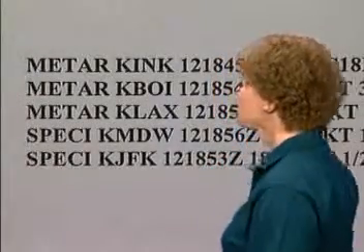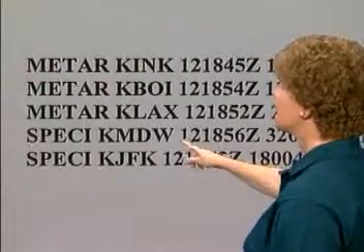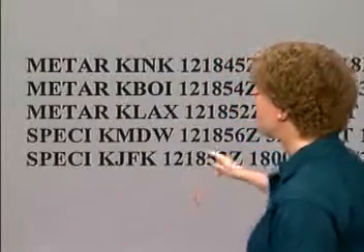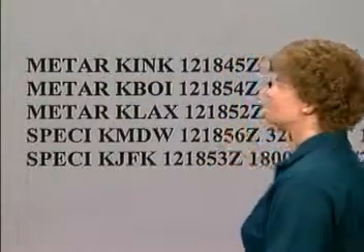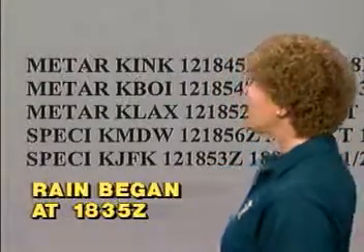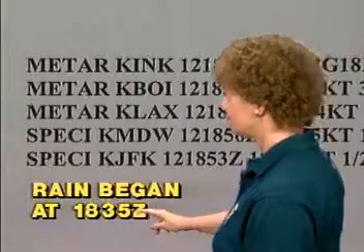And as we saw earlier, the time of the Midway observation is the 12th day of the month at 1856 Zulu. Now the observer knew that the rain began 35 minutes past the previous hour, which was 1800 Zulu. So if this observation was made at 1856, as it was, then what time did it begin raining? It must have begun raining at 1835 Zulu.